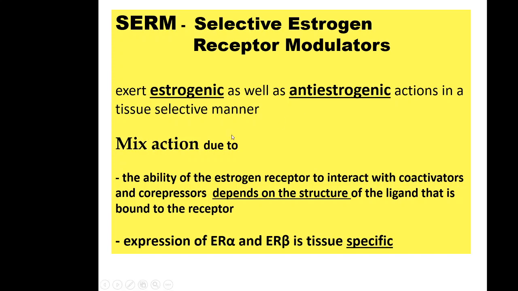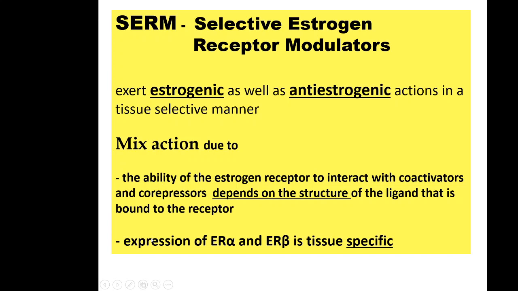In breast it will interact in such a way that it will recruit co-repressors, and in bone it will recruit co-activators because of its unique structure. So that drug is known as selective estrogen receptor modulator. It has got dual action or mixed action, estrogenic in some tissue and anti-estrogenic action in other tissue. So that is the one reason.